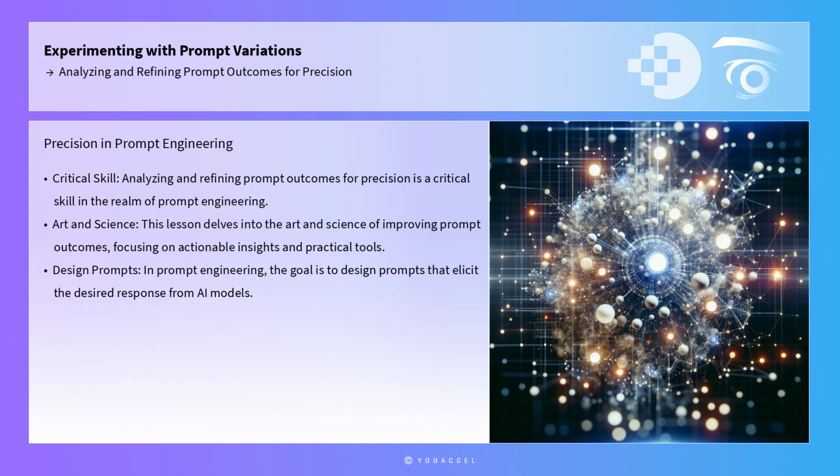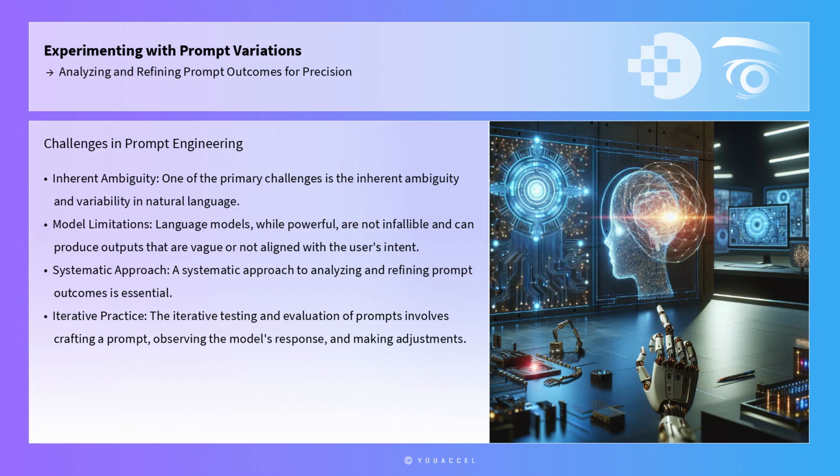In prompt engineering, the goal is to design prompts that elicit the desired response from AI models, and this requires a deep understanding of both the model's capabilities and the nuances of language. One of the primary challenges in prompt engineering is the inherent ambiguity and variability in natural language. Language models, while powerful, are not infallible and can produce outputs that are vague or not aligned with the user's intent. Therefore, a systematic approach to analyzing and refining prompt outcomes is essential.